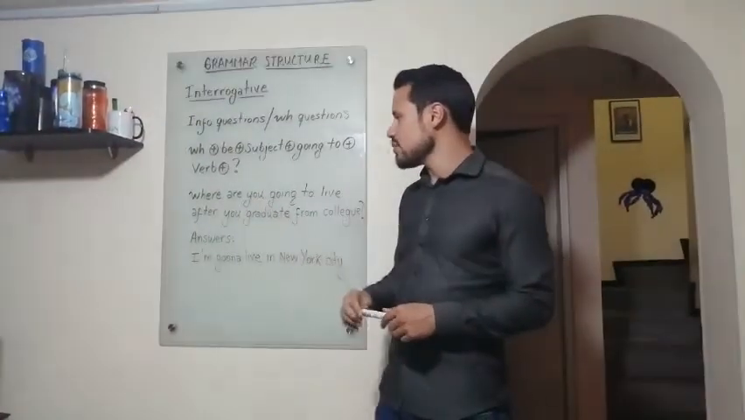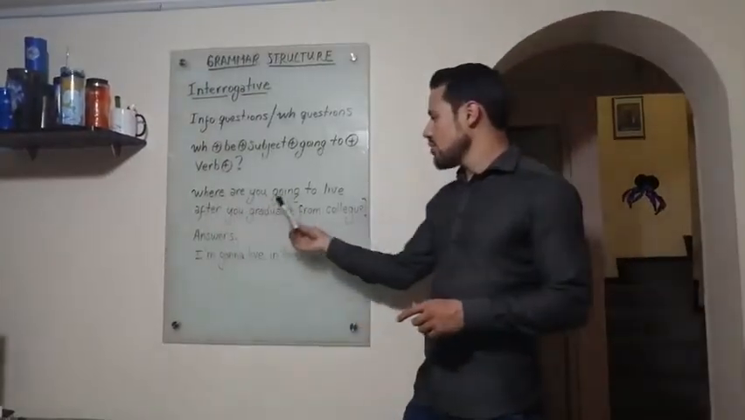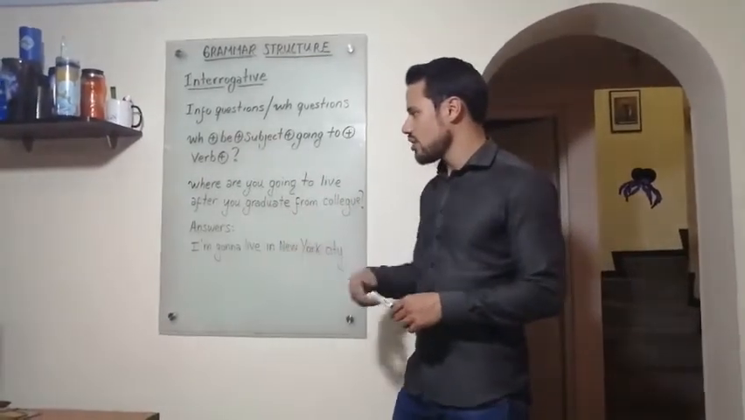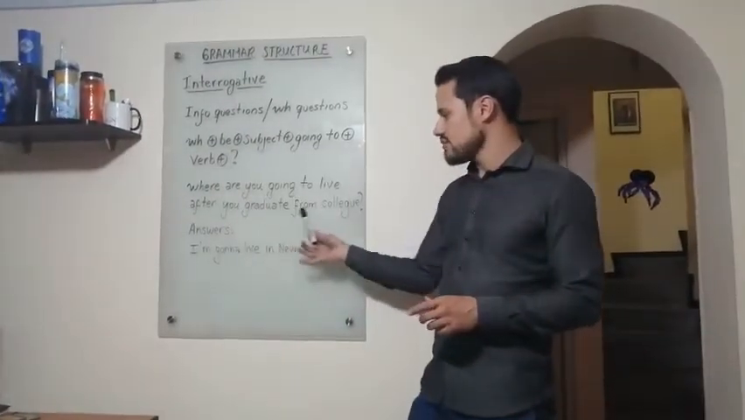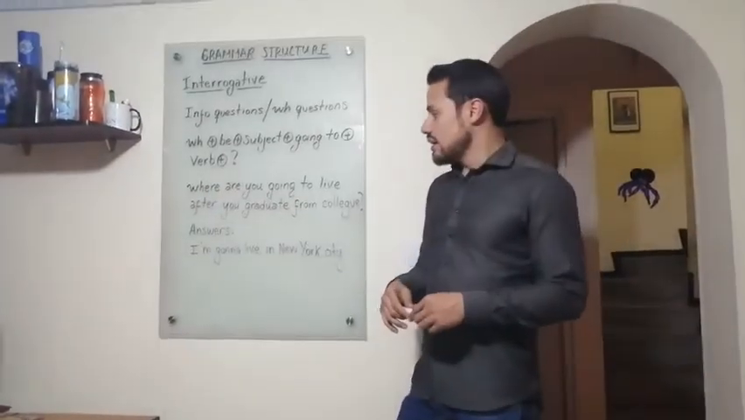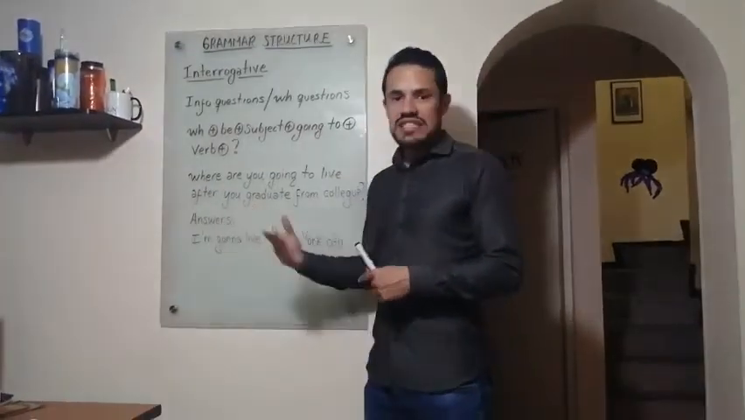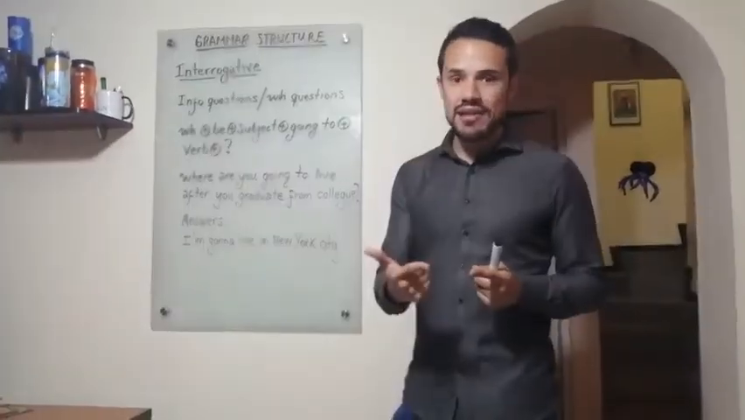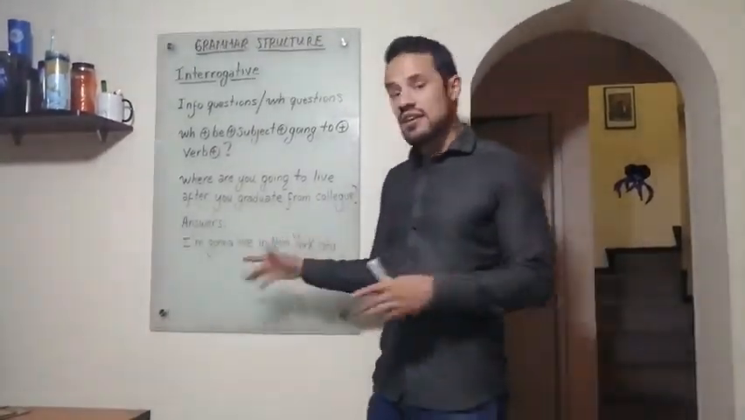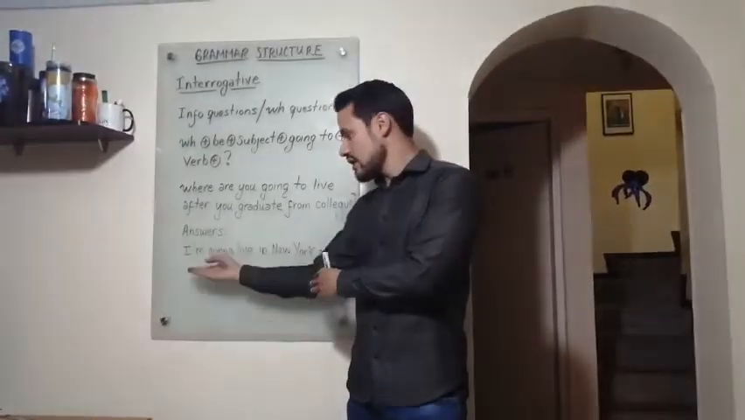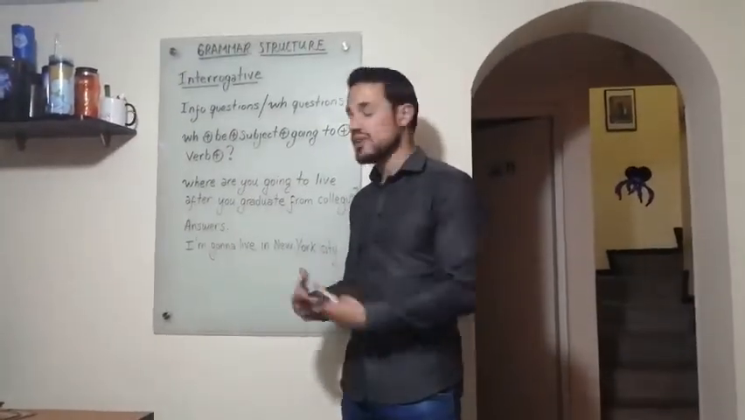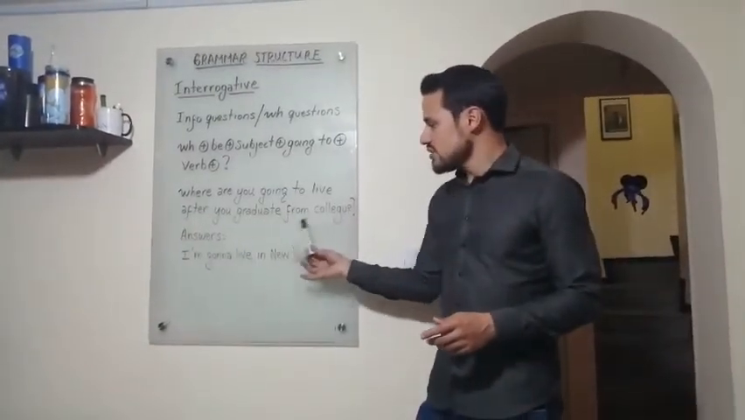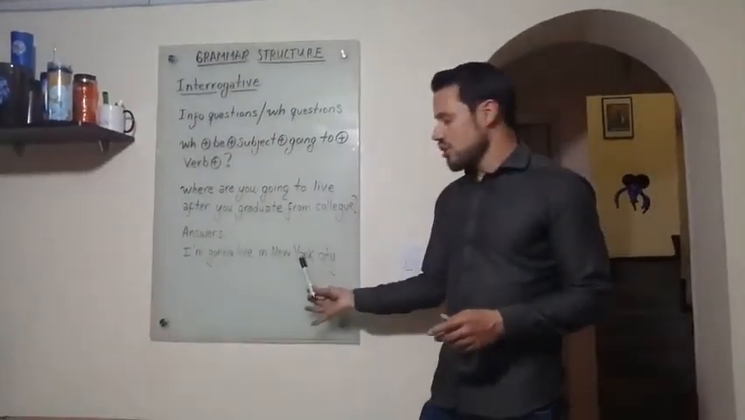Here I have an example. Where are you going to live after you graduate from college? The answer of this kind of question can be an affirmative sentence or a negative sentence. As you can see in this example, I used an affirmative sentence to come up with an answer. So where are you going to live after you graduate from college? I'm gonna live in New York City.